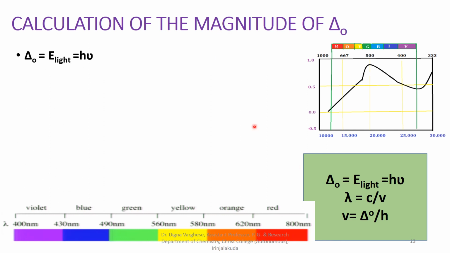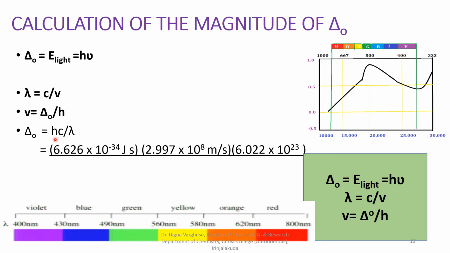Or we can write it in this way, delta O is equal to hc by lambda.